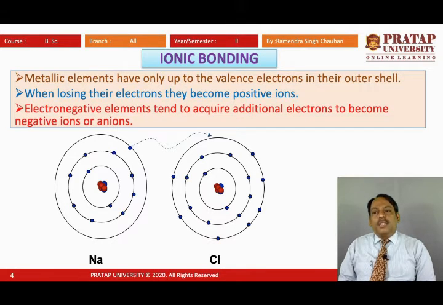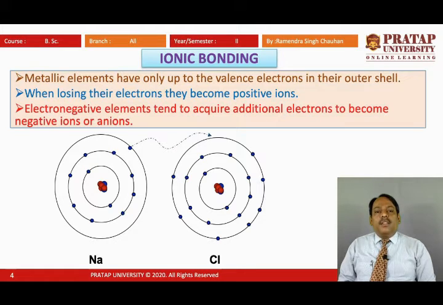So metallic elements have only up to a few valence electrons in their outer shell. When losing their electron, they become positive ions. As I told, when the electron is gone, there is a net positive charge on sodium, and electronegative elements tend to acquire additional electrons to become negative ions or anions, and chlorine is electronegative.